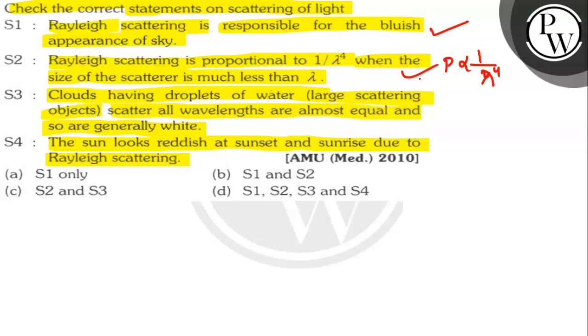So why clouds? Statement 3 is saying clouds having droplets of water scatter all wavelengths almost equally and so are generally white. Clouds appear white because light from the sun is white. As light passes through a cloud, it interacts with the water droplets, which are much bigger than the atmospheric particles that exist in the sky.